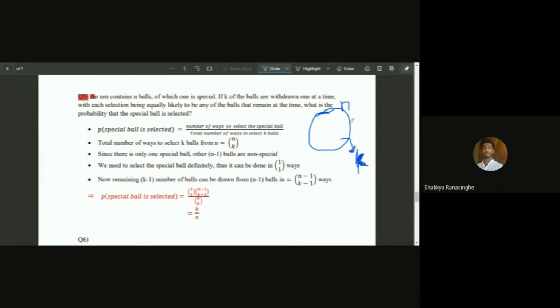So it means every ball is drawn independently of the first one, right? Every one of the balls remaining at a given time has the same probability of being chosen. Okay, and the question is, what is the probability that the special ball is selected, right? And 1 is special, right? So n is over here.